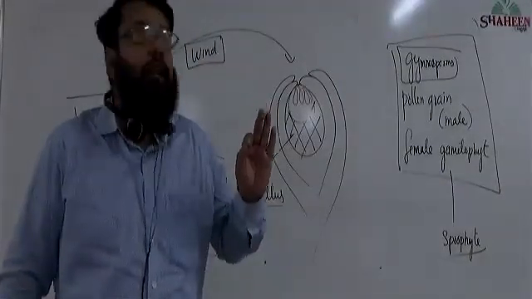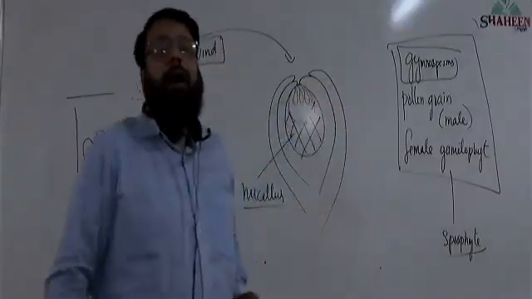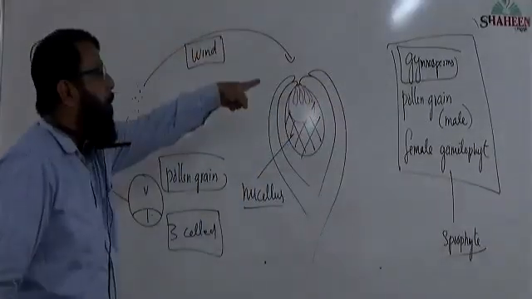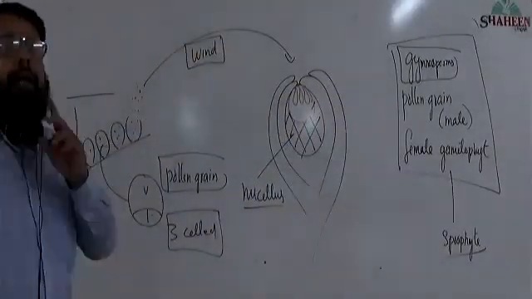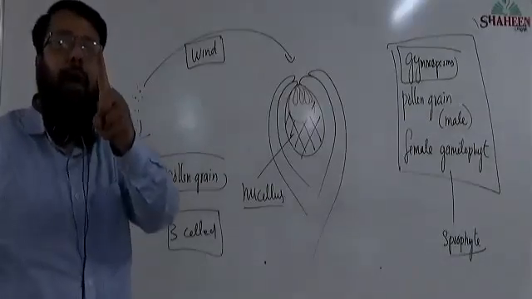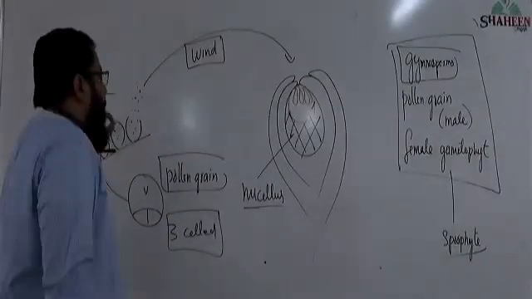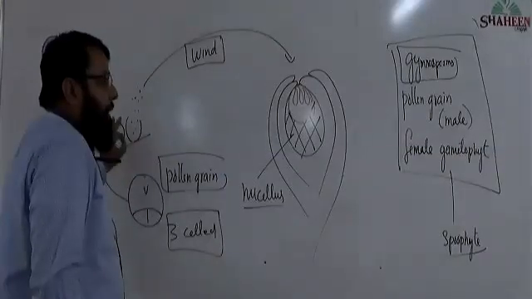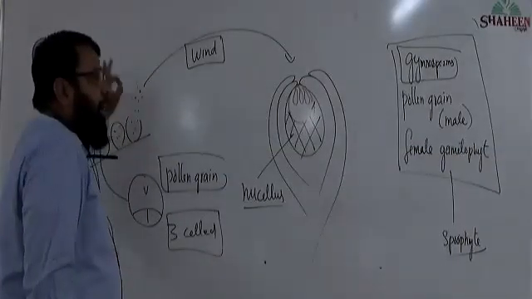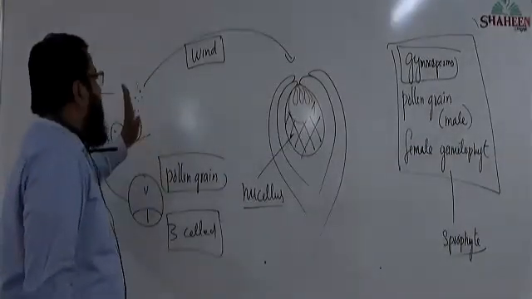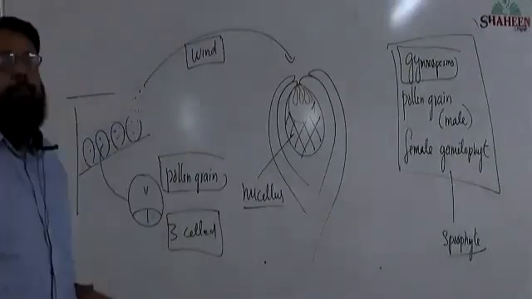Pollination in case of gymnosperm is by means of wind. Important point for your NEET examination: pollination in case of gymnosperm is by means of wind.